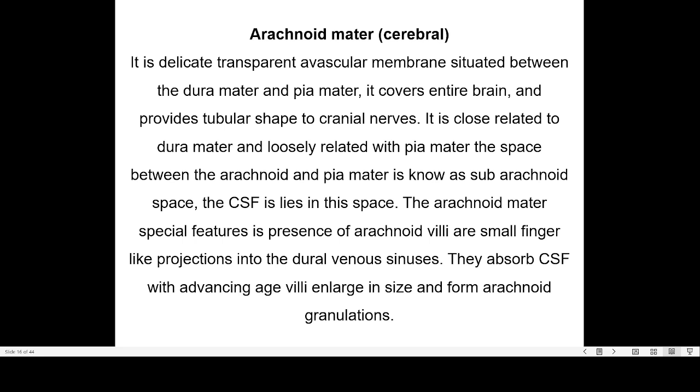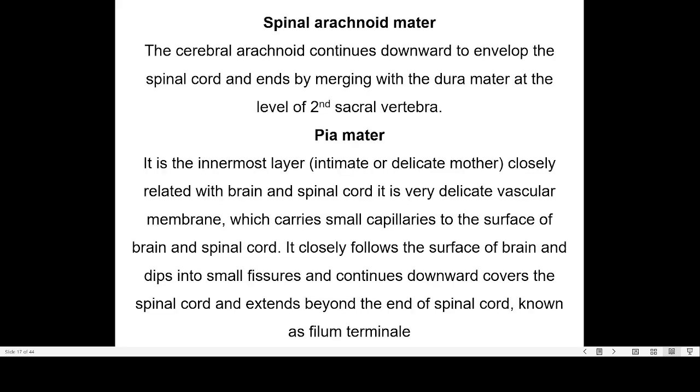The arachnoid mater's special feature is the presence of arachnoid villi, or small finger-like projections into the dural venous sinuses. They absorb the CSF, and with advancing age the villi enlarge in size and form arachnoid granulations. In the spinal cord, the cerebral arachnoid continues downward to envelop the spinal cord and ends by merging with the dura mater at the level of the second sacral vertebra.